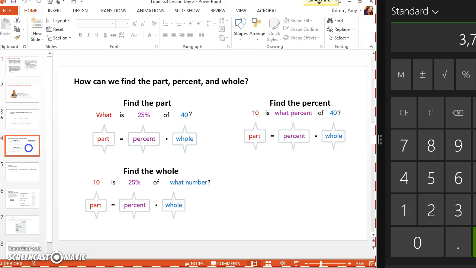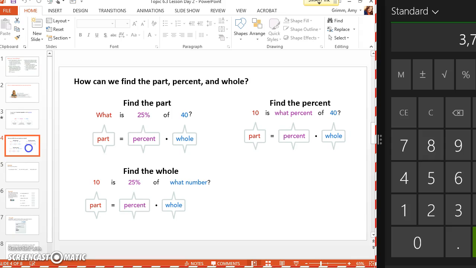Okay, there are 3 different types that we discussed in topic 3. So if you're finding the part, this sentence might look like, What is 25% of 40? That means we're looking for the what, which is the part. If we're finding the percent, that's the easy one because it will always say like what percent or 5%. That's the no-brainer.